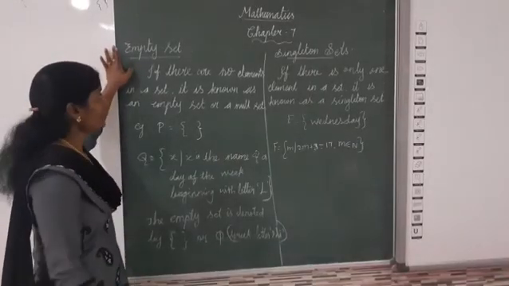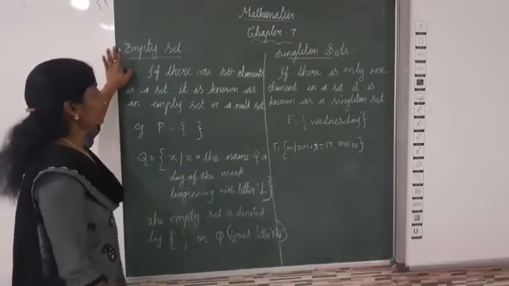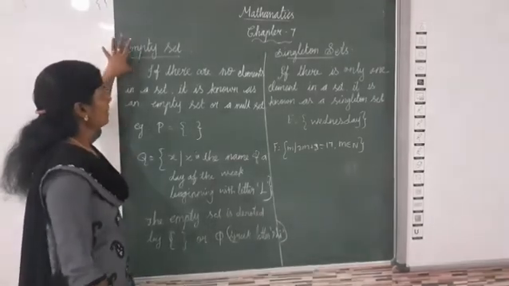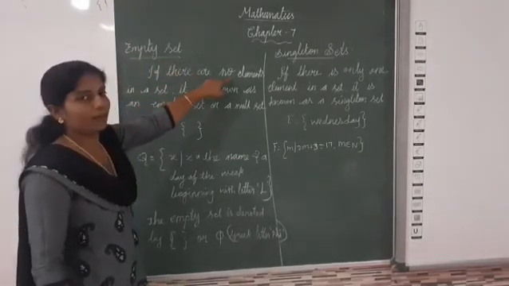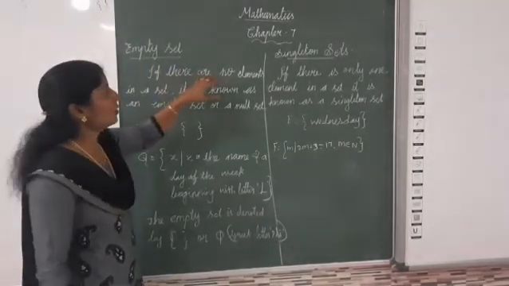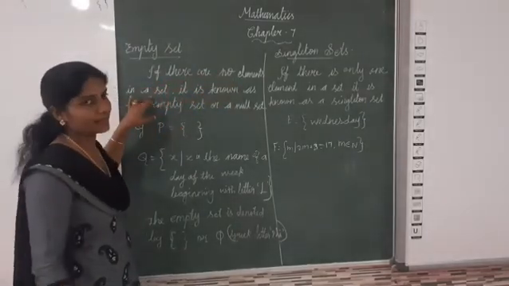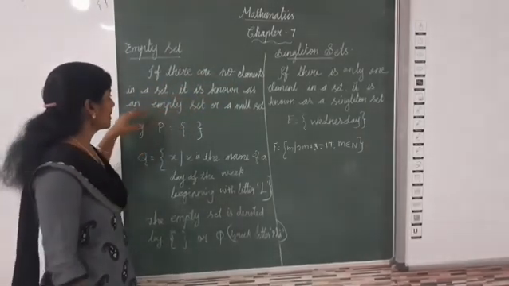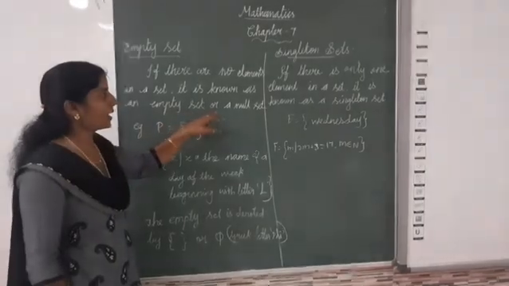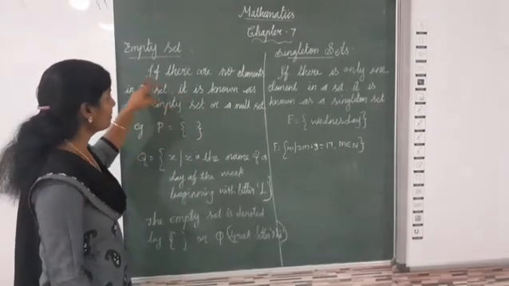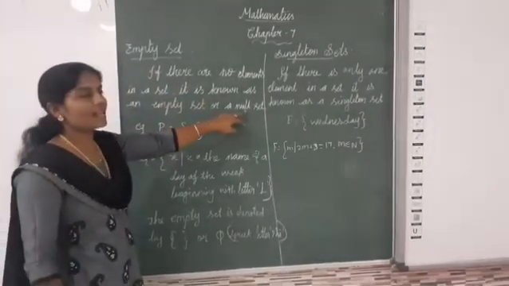Next one: empty set. What is an empty set? If there are no elements in a set, it is known as an empty set or a null set. The empty set is also known as the null set.